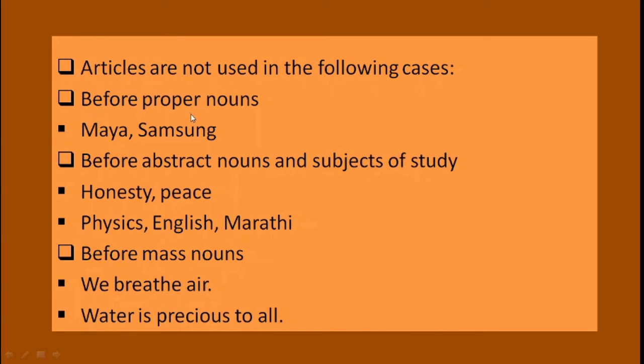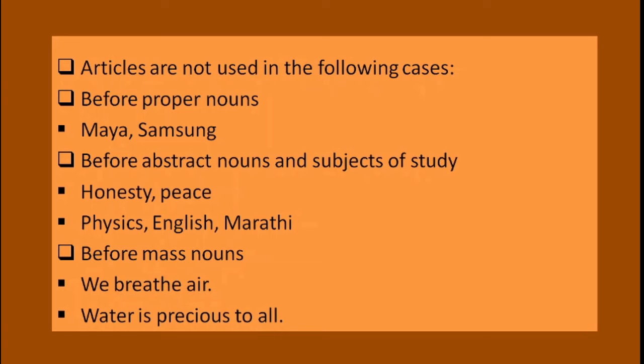Now this slide is about when articles are not used. So these are some rules. The first rule is that before proper noun you cannot use any article. Example, Maya. Maya is a name of a person. So you cannot say the Maya or a Maya. Samsung is also name of the company. It's a proper noun. So you cannot use any article before its name.